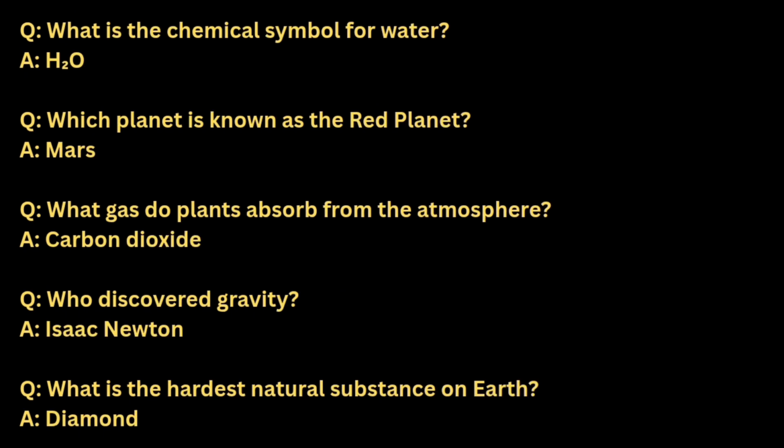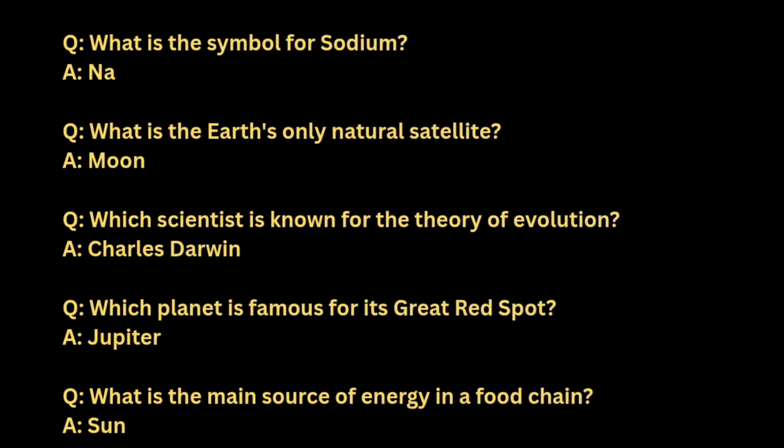Nucleus. What is the chemical symbol for water? H2O. Which planet is known as the red planet? Mars. What gas do plants absorb from the atmosphere? Carbon dioxide. Who discovered gravity? Sir Isaac Newton. What is the hardest natural substance on the earth? Diamond. What is the symbol for sodium? Na. What is the Earth's only natural satellite? It's the Moon. Which scientist is known for the theory of evolution?